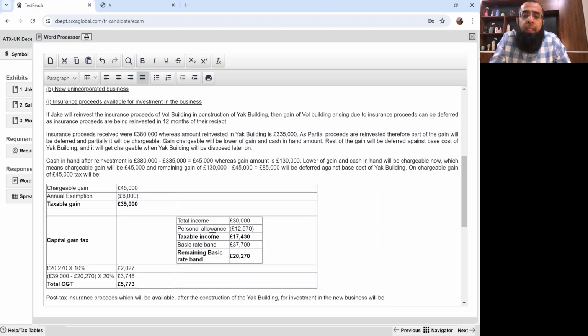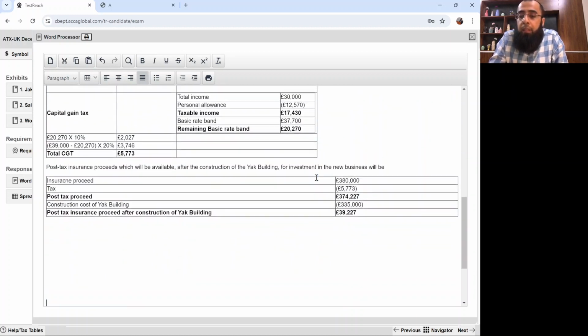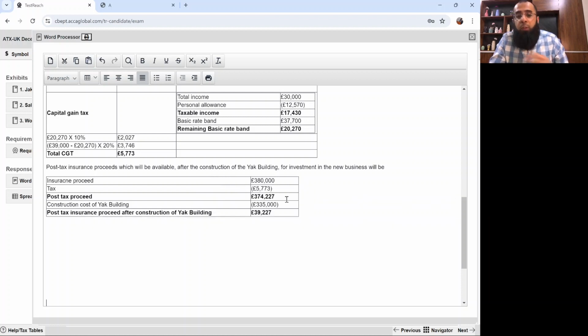Similarly, some students ask, sir, what about making these pound signs? Is it necessary to use the pound sign, like the one which I've used? If you use it, it's better. If you don't use it, then also it's acceptable. But using it is easy, like just Control C and Control V every time. You keep it in copy and then just press the paste button. Doing these column sizes and everything, these are not mandatory things. I just like to do it because I like a beautiful screen. But in examination, it's not a mandatory thing.